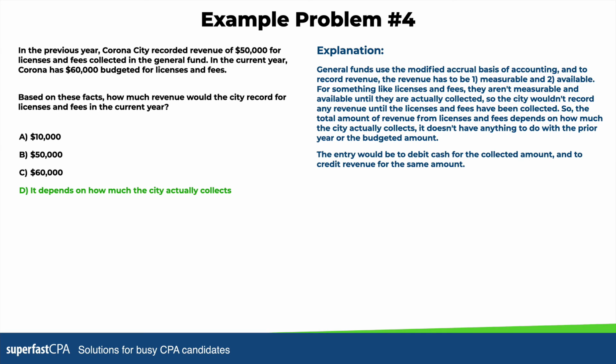So the city wouldn't record any revenue until the licenses and fees have actually been collected. So the total amount of revenue from licenses and fees depends on how much the city actually collects. It doesn't have anything to do with the prior year or the budgeted amount. The final entry would just be a debit to cash for the collected amount, and then the same amount would be credited to revenue.